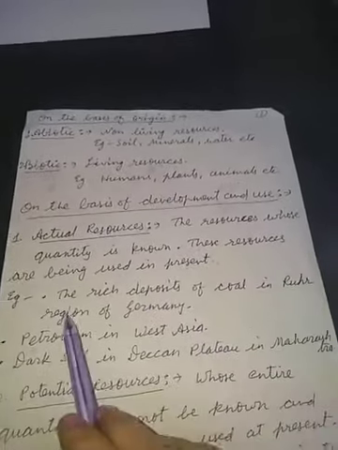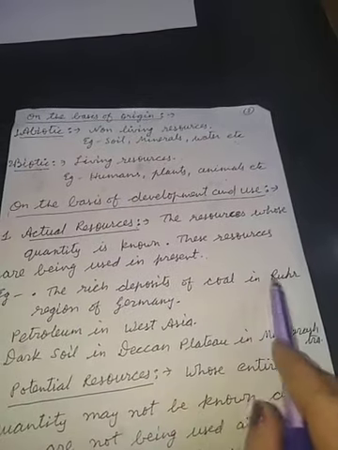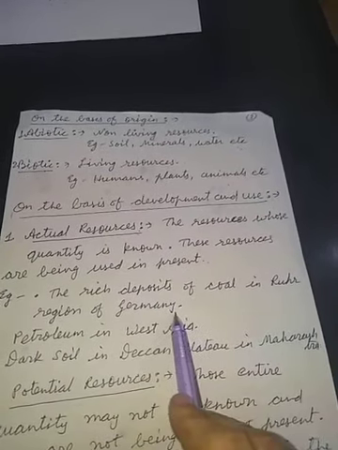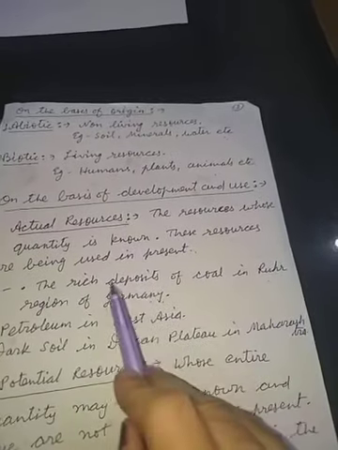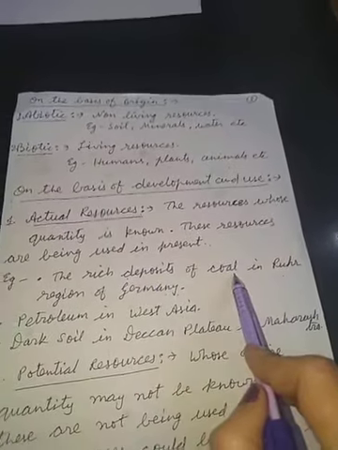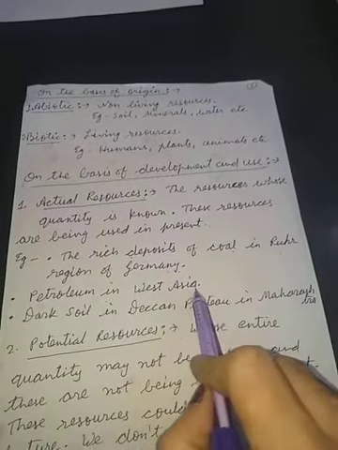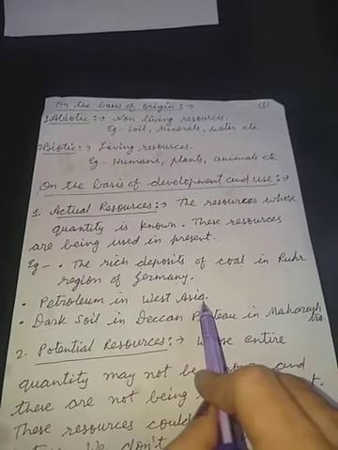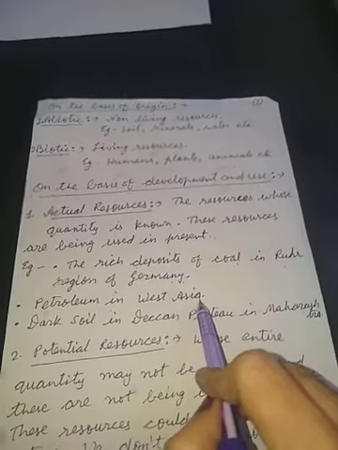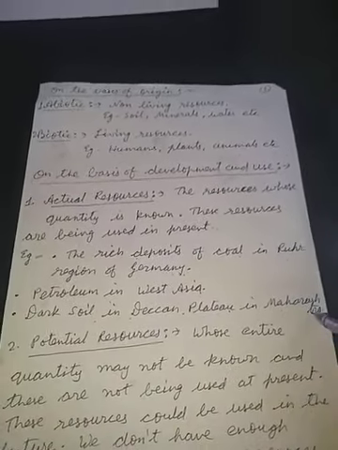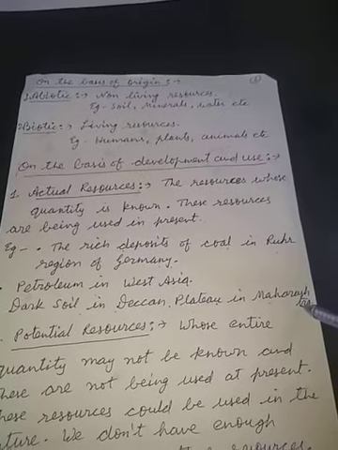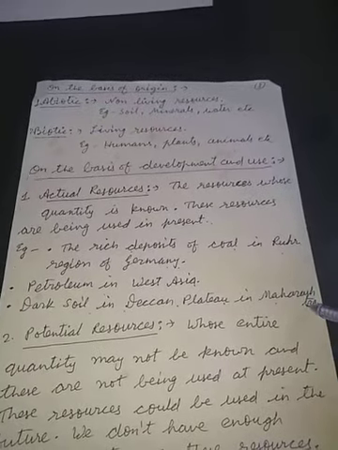For example, the rich deposits of coal in the Ruhr region of Germany. We know that in Germany there is an area, Ruhr, where there is a rich deposit of coal and we are using it. Petroleum in West Asia. We know that there is petroleum in West Asia and we are using it. Dark soil in the Deccan Plateau in Maharashtra. We know that there is dark soil in Maharashtra and right now we are using it.